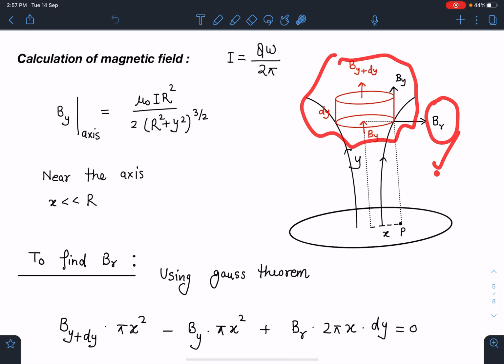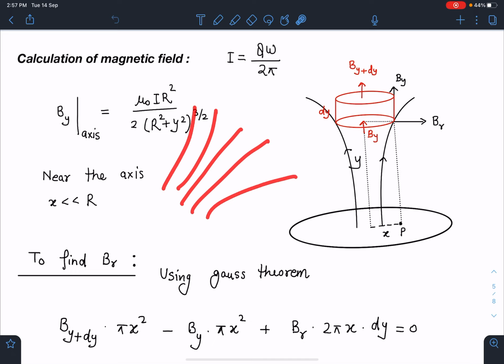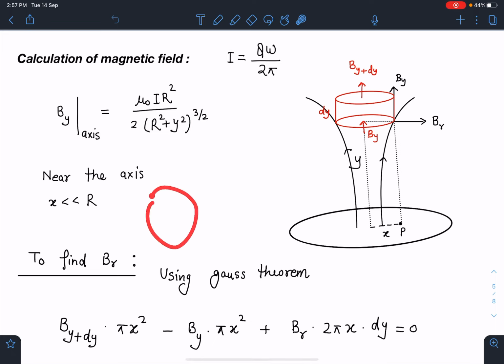If you remember, I have used this logic in one of the previous videos also, where a concept of mechanics and magnetism was taken. It was a rolling ring, so it's a link you can see in the description, in the I button here. This method is quite useful in finding out this radial component of magnetic field.